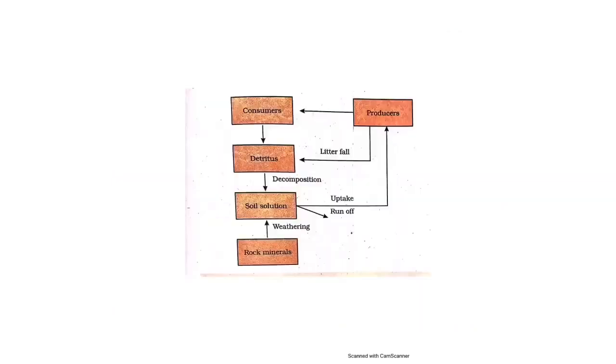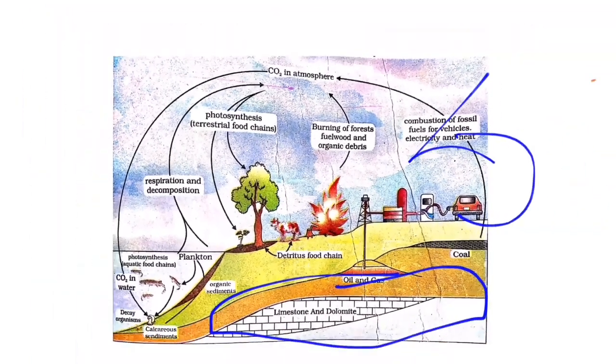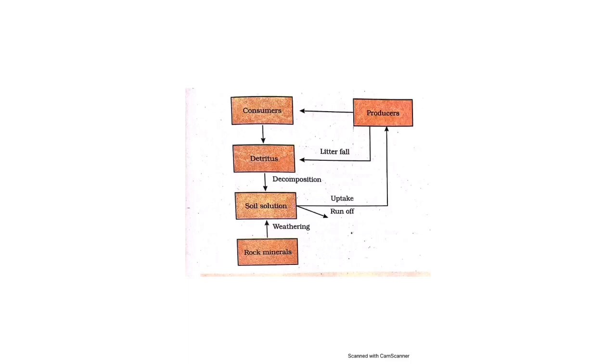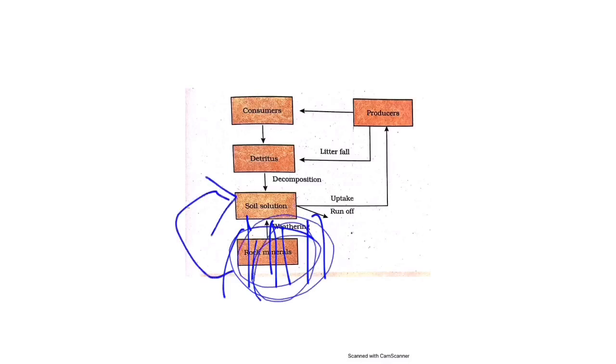And next one is the phosphorus cycle. Here carbon is a gaseous cycle, and phosphorus is a sedimentary cycle. So usually the phosphorus is present within the rocks. How does the soil get phosphorus? When the rock's material undergoes weathering, what happens? The phosphorus is released into the soil.